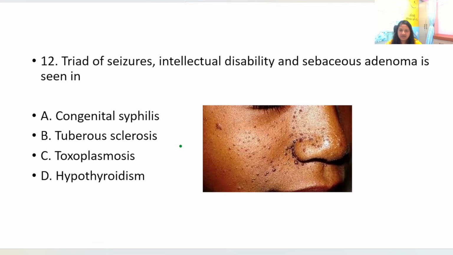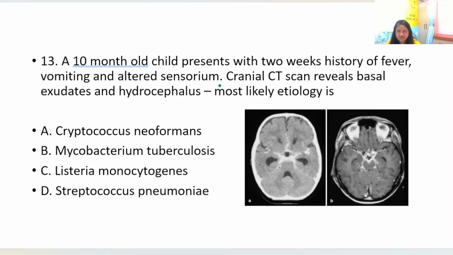Triad of seizures, intellectual disability and sebaceous adenoma is seen in, we all know this, this is seen in tuberous sclerosis, and this is a picture of sebaceous adenomas. Okay, so seizures, intellectual disability and sebaceous adenoma is seen in tuberous sclerosis.